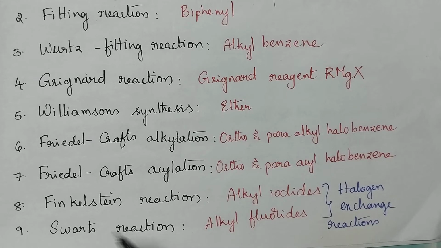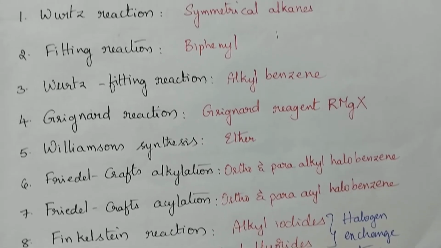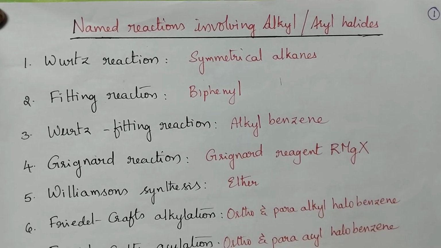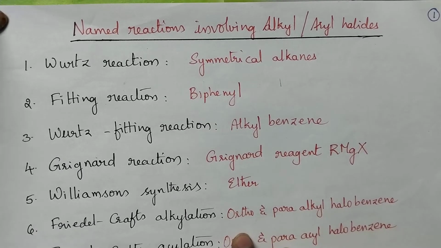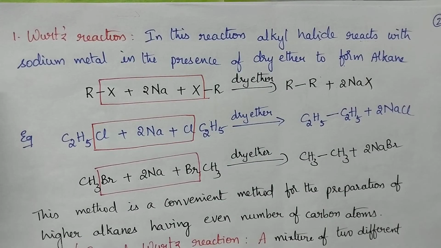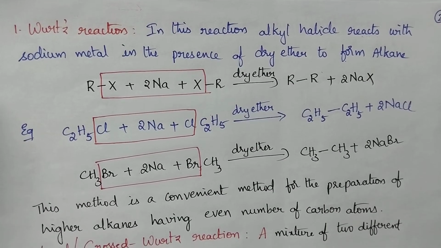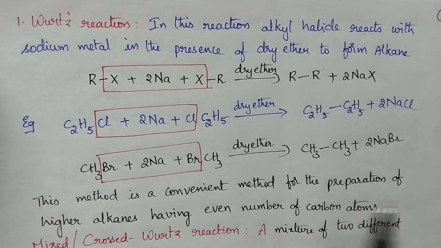That means both the Finkelstein reaction and the Swarts reaction are highly useful for halogen exchange. Clear? These are a few named reactions involving alkyl and aryl halides. Let us discuss in brief each and every named reaction. So, coming to the Wurtz reaction.